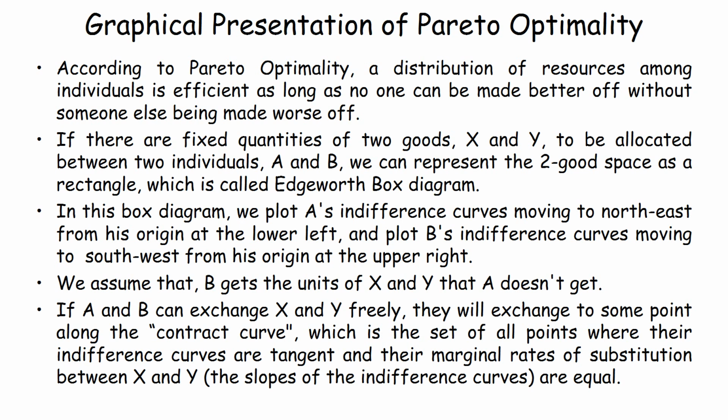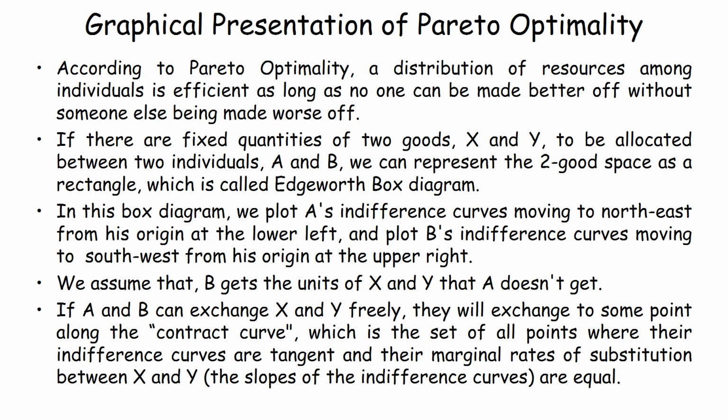In this box diagram, we plot A's indifference curves moving to the northeast from his origin at the lower left. And we can also plot B's indifference curves moving to the southwest from his origin at the upper right. We assume that B gets the units of X and Y that A does not get. If A and B can exchange X and Y freely, they will exchange these two goods to some point along the contract curve. Now what is the contract curve?